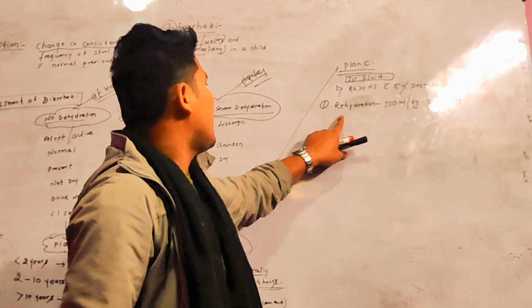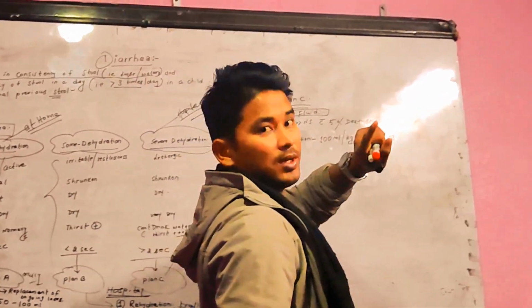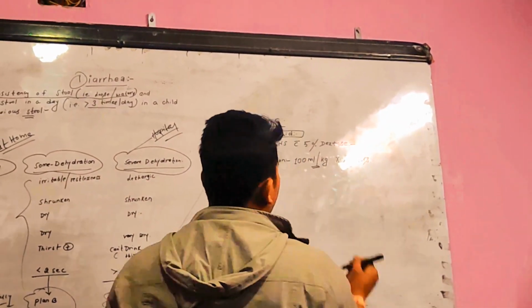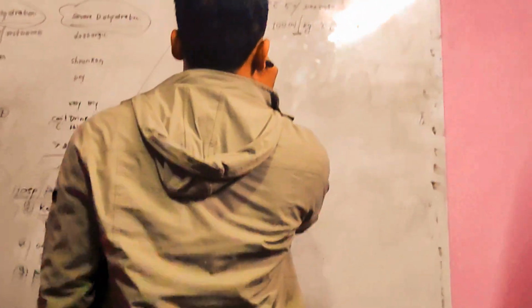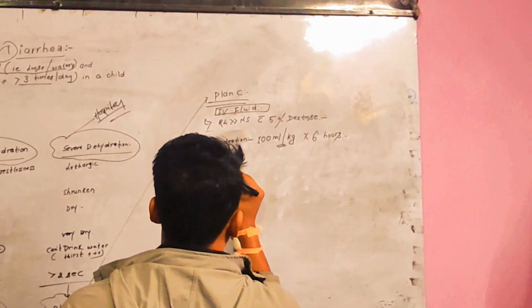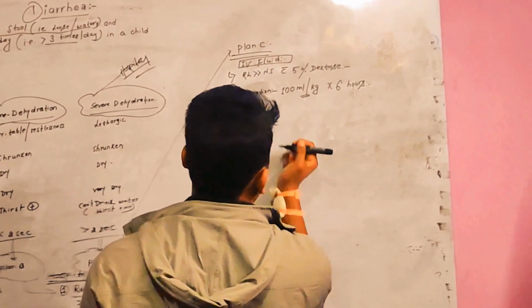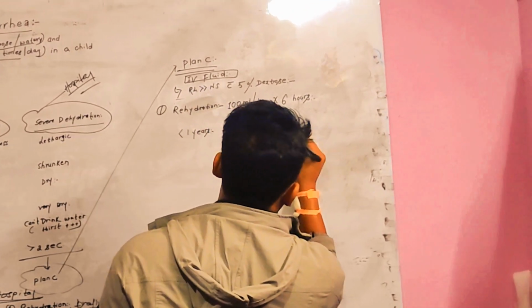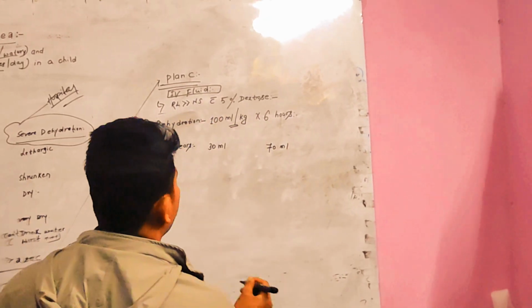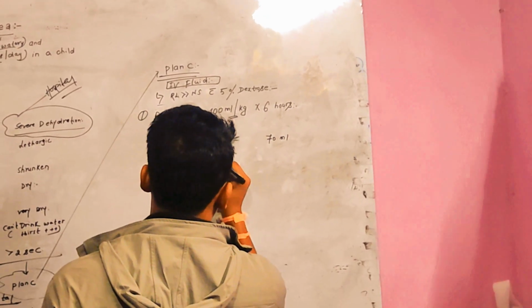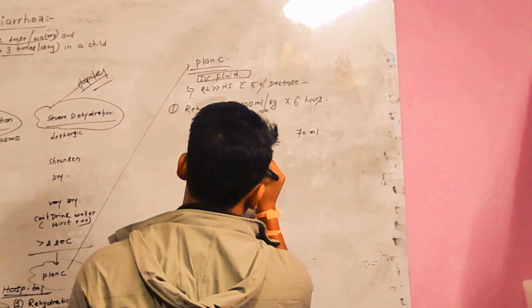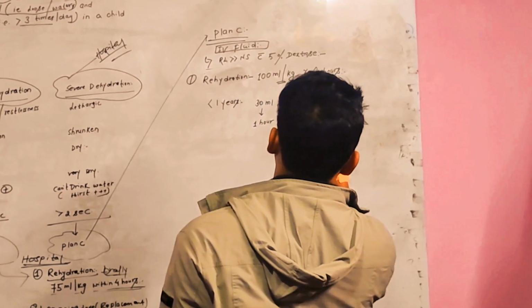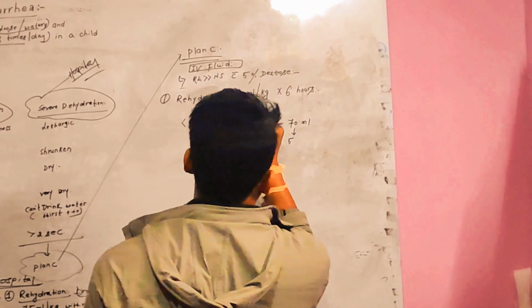In plan C, the rehydration dose is 100 ml per kg for 6 hours. This is given in a divided form. For less than 1 year, 30 ml and 70 ml in two divided parts: 30 ml in 1 hour, and 70 ml in the next 5 hours, because the total duration is 6 hours.